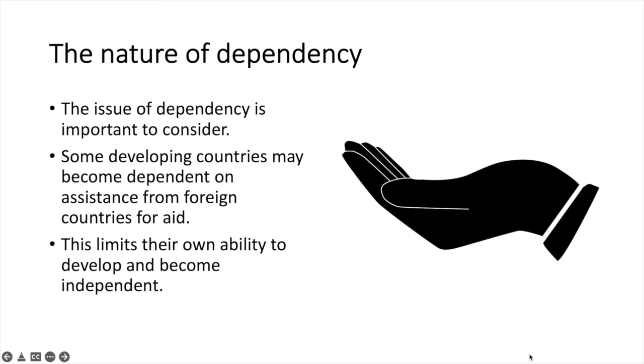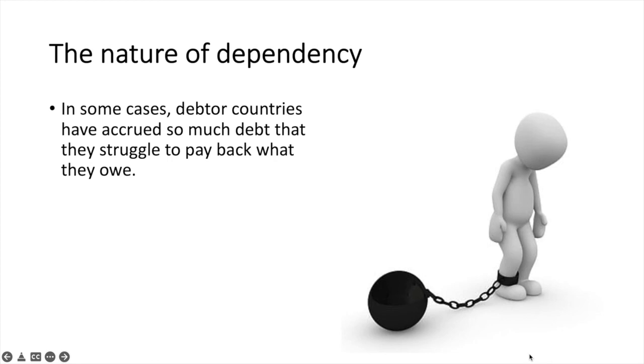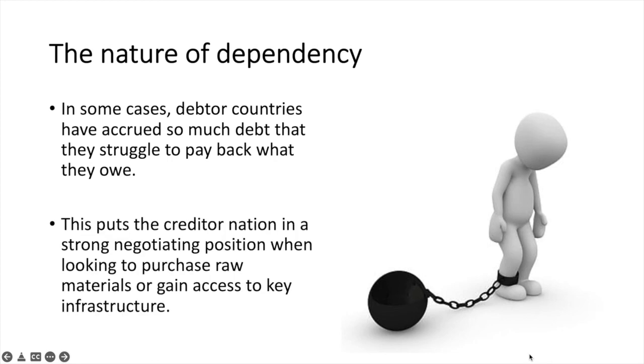In some cases, debtor countries have borrowed so much money and accrued so much debt that they struggle to pay back what they owe. This puts the creditor nation in a strong negotiating position when looking to purchase raw materials from that same country that they've lent to or gain access to their key infrastructure.